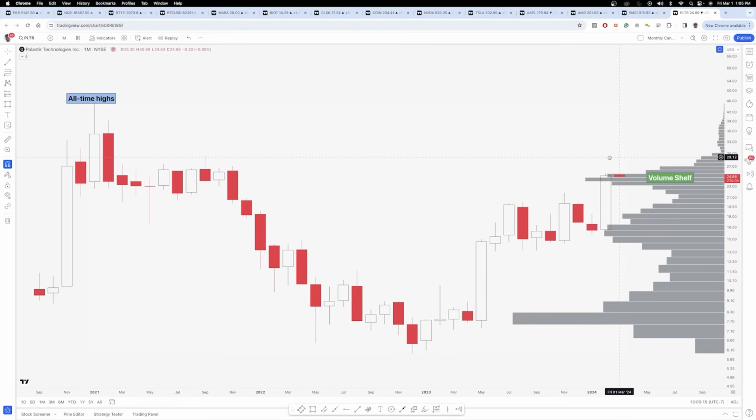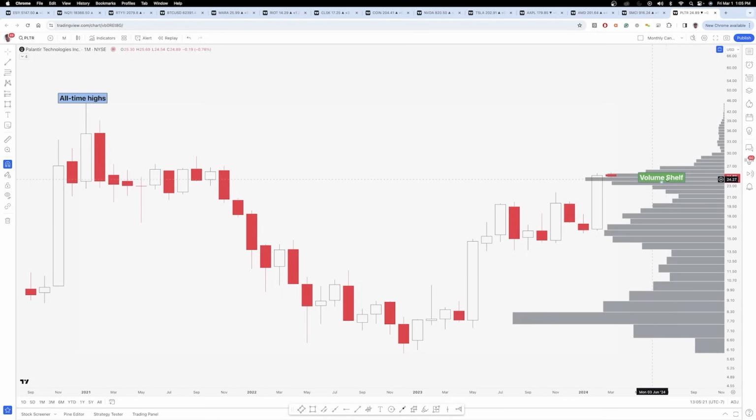Now, generally, I would have this as break-even supply. However, I have this as a green volume shelf because price right now is technically above the point of control of this volume shelf, right? The point of control technically is way down here at $7, but if you were to just look at this 3-bar volume shelf, the longest volume bar ranges anywhere from around $23.95 all the way up to around $24.70. Price is trading above that.